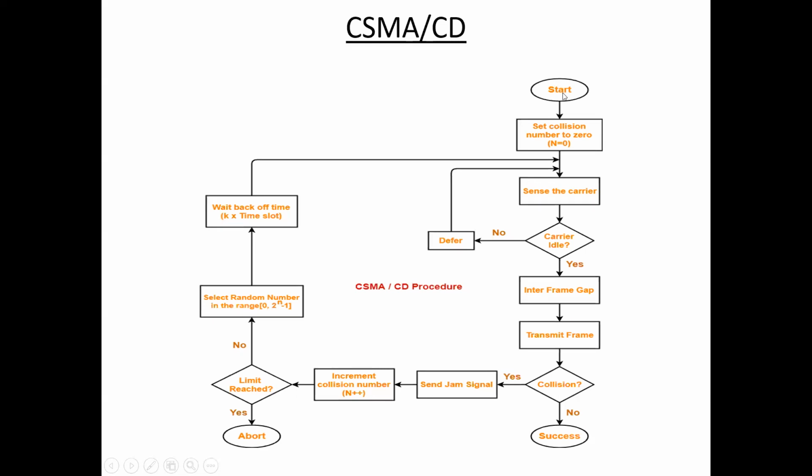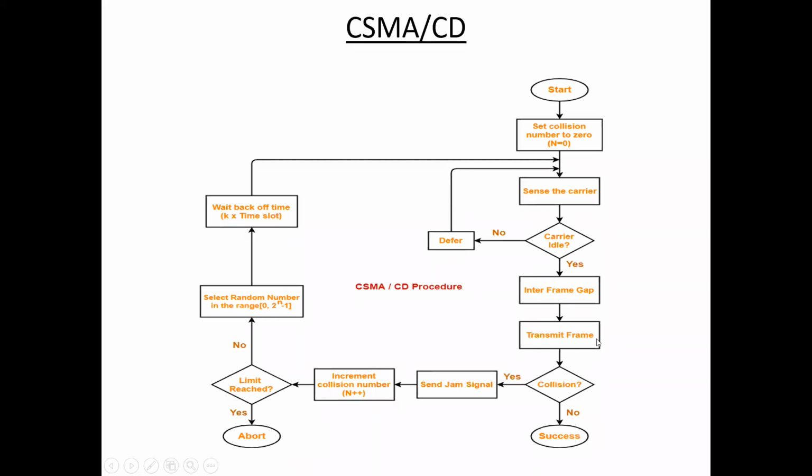See here, first we start, and next initially collision number equal to 0. That means the station assumes there are no collisions. So n equal to 0, and next the station senses the carrier, that is, it senses the channel. That means the station checks whether the channel is idle or busy. If the carrier is idle, it transmits the frame. If the carrier is not idle, then once again it senses the channel.